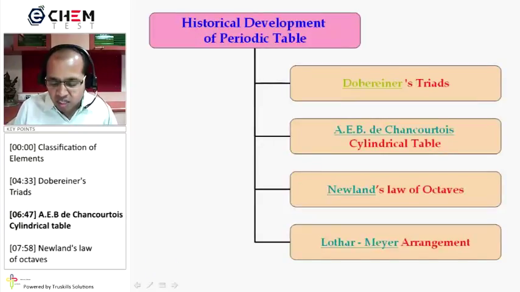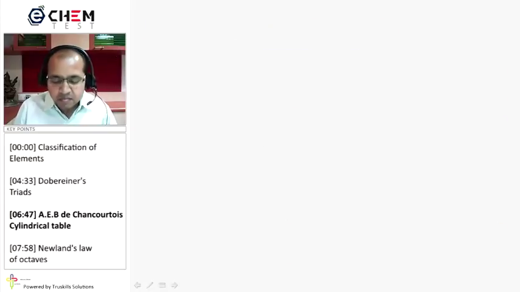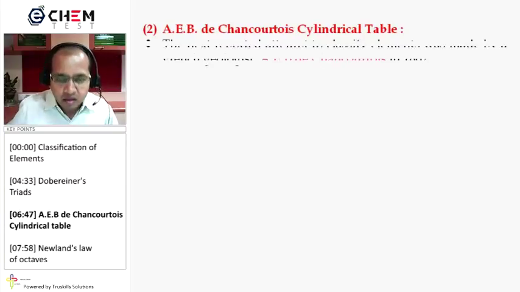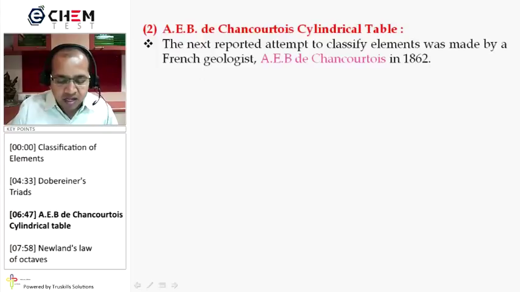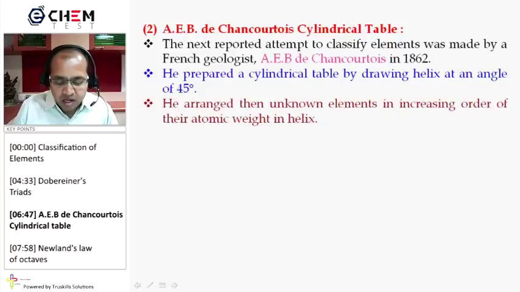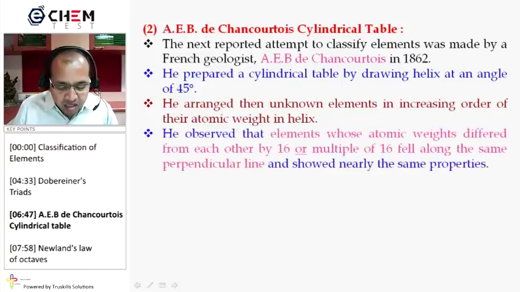Second is A.E.B. de Chancourtois' cylindrical table. In this case, he classified the elements by preparing a cylindrical table, drawing a helix at an angle of 45 degrees. He arranged the known elements in increasing order of atomic weight on the helix, and he observed that elements whose atomic weights differ from each other by 16 or a multiple of 16 fell along the same perpendicular line and showed nearly the same properties.